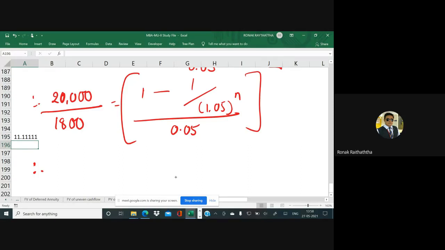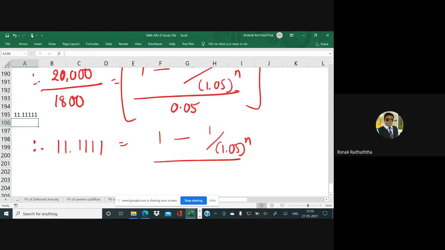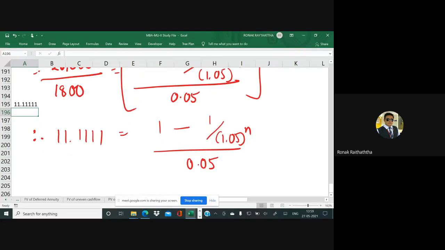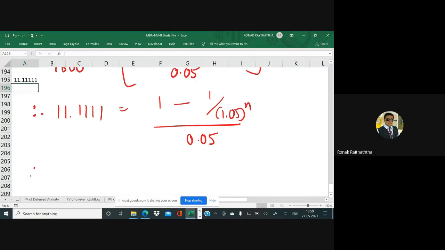So, sir, we have got 11.1111. I'm taking it up to 4 digits to reduce the approximation error, equal to 1 minus 1 divided by 1.05 raised to n, to be divided by 0.05. Sir, 0.05 is there in the denominator. Let's take it to the left hand side, so it will come into multiplication. So therefore 11.111111 multiplied by 0.05 equal to 1 minus 1 divided by 1.05 raised to n.